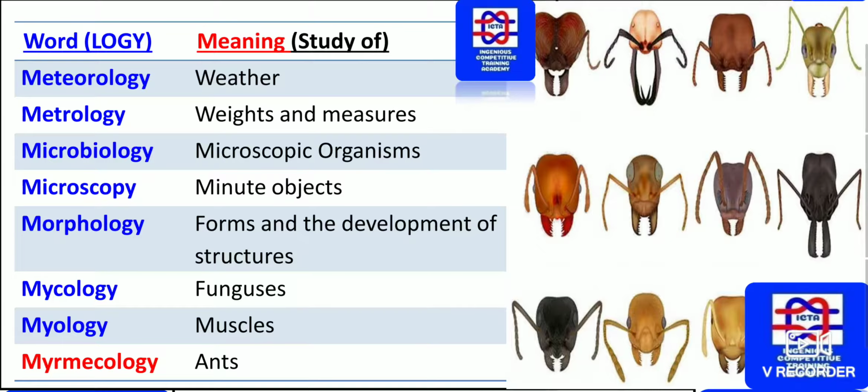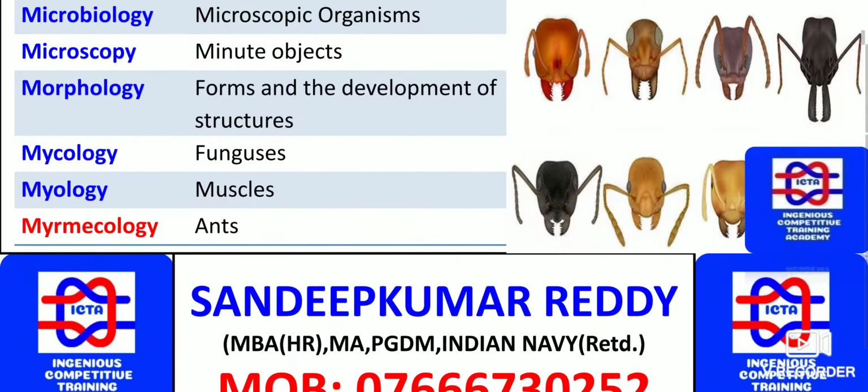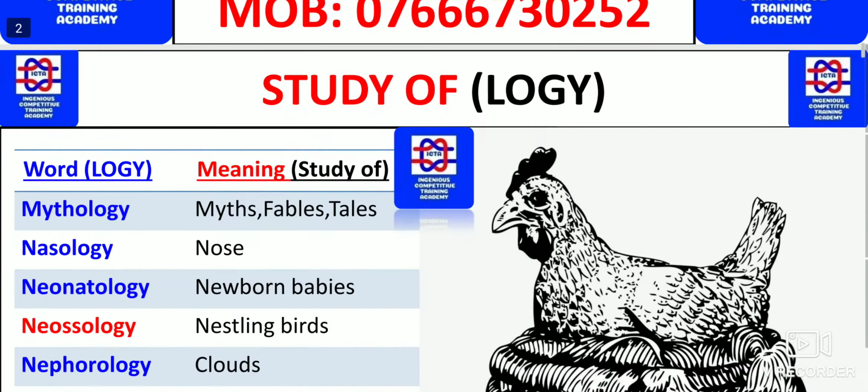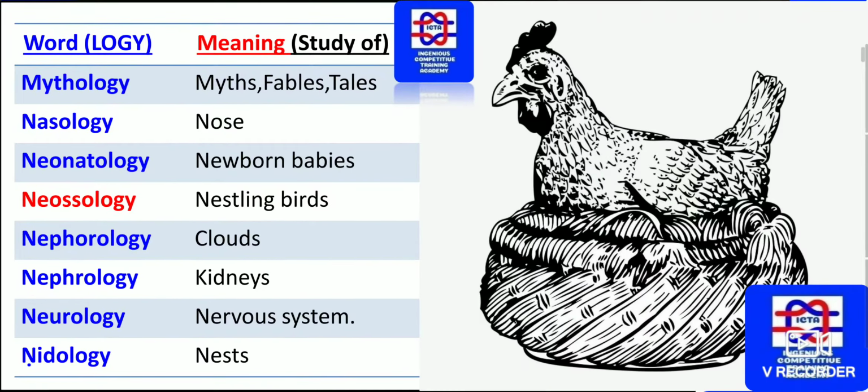Muscles concerning myology. And as you can see on the right side, the study of ants is myrmecology. So myrmecology concerns the study of ants. What are the different types of ants and what are the characteristics of ants? Next we have the study of myths, fables and tales, known as mythology. And the study of the nose, we know, is rhinology as well as nasology.